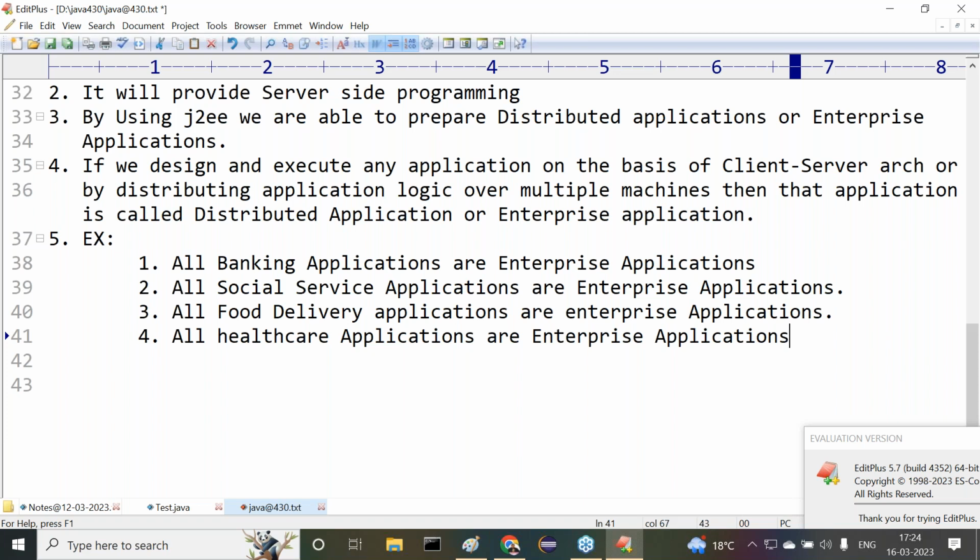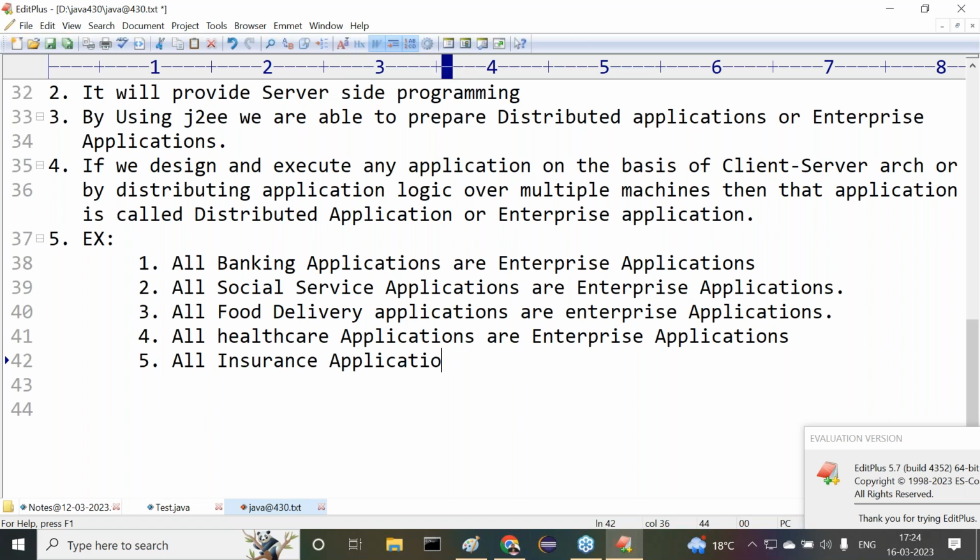The total tracking must be done through an application, through software, right? So they are nothing but healthcare applications. All healthcare applications are provided on the basis of client-server architecture, that is, distributed applications. So this is also an example of healthcare applications. That's okay, fine. The next one is insurance applications.